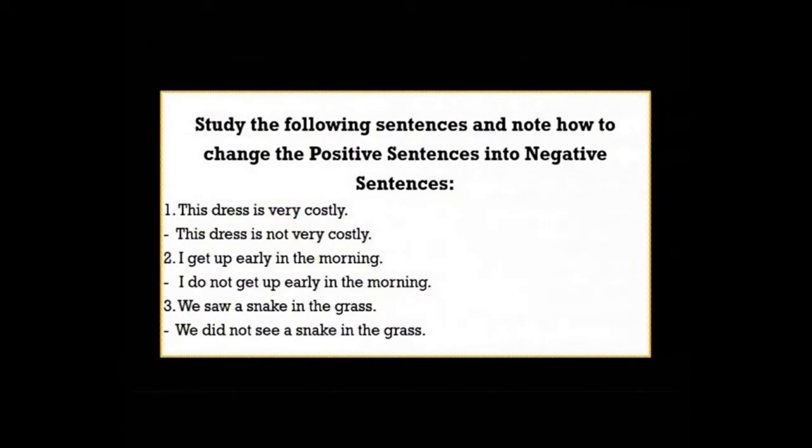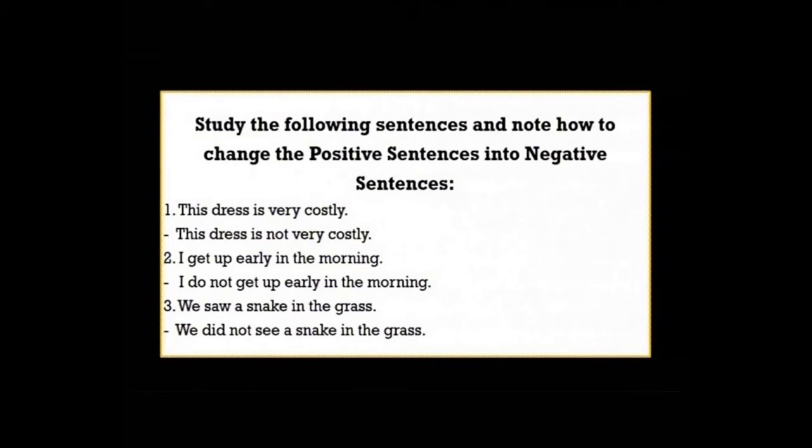Second, I get up early in the morning. From the structure of the sentence, you can get the idea. It is the simple present tense. Here we have used the first form of the verb get. To change it into negative, we need a helping verb.